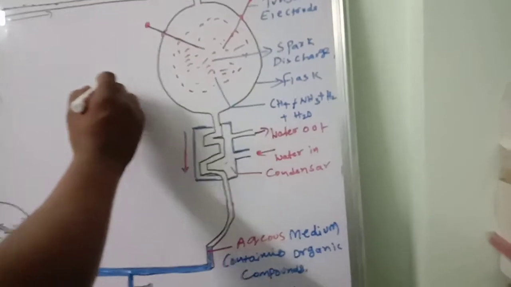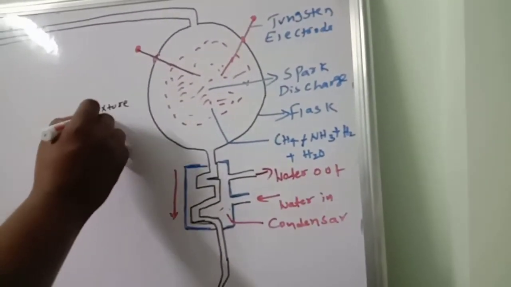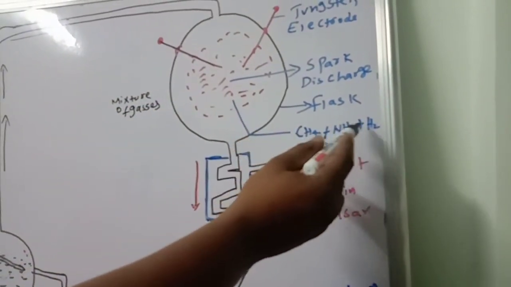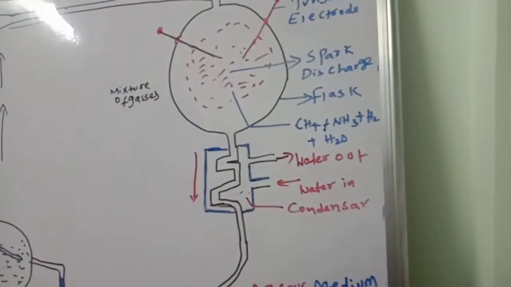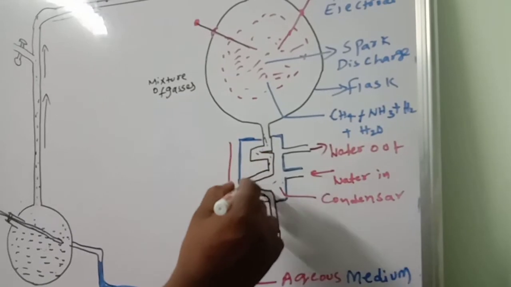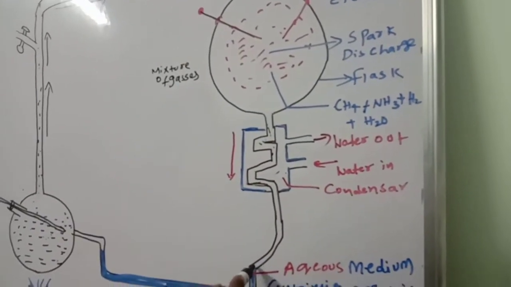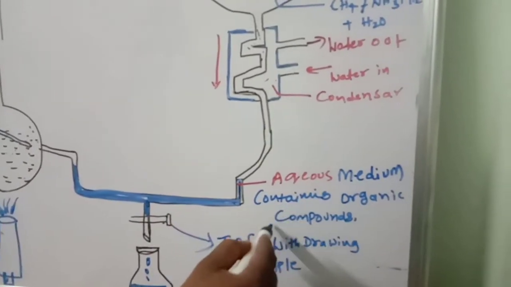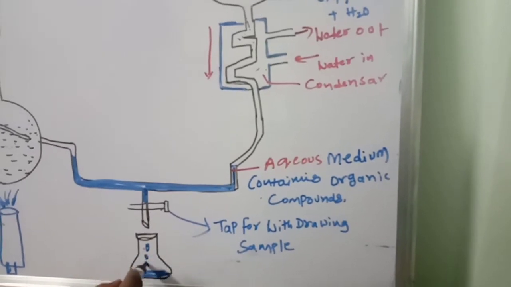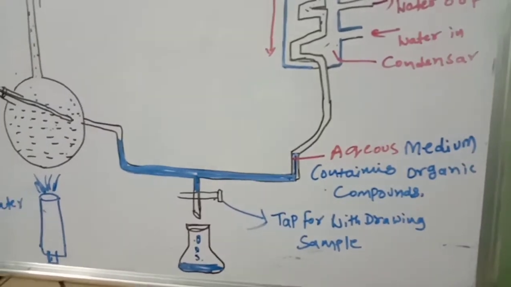Then in this flask, what did he take? A mixture of gases. What are the mixture of gases? Methane, ammonia, hydrogen, water. So these all reacted. Then these all came back to the aqueous medium. This aqueous medium contains so many organic compounds. They took this sample and verified it. Then what kind of things were identified?